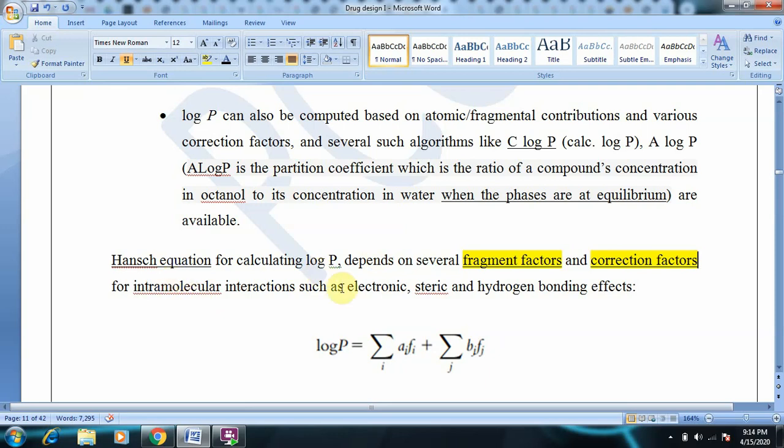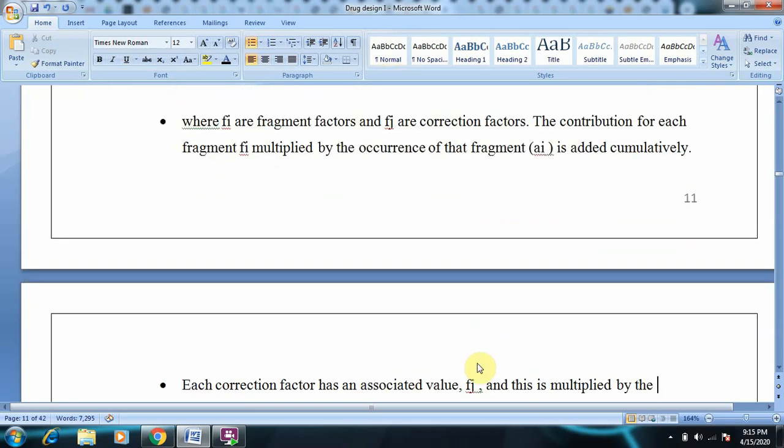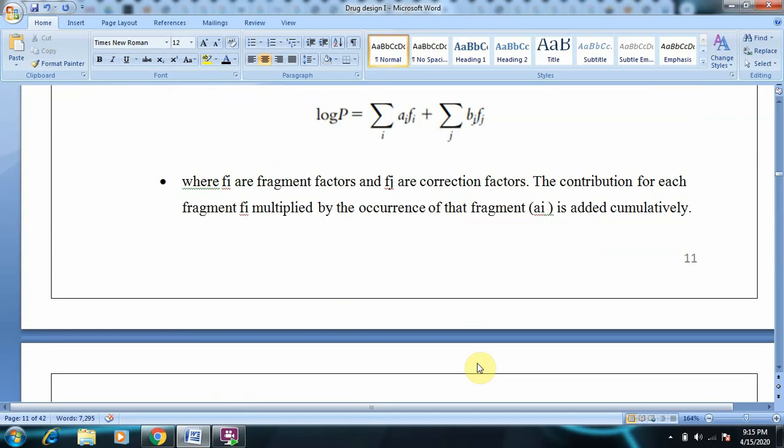So according to the Hansch equation, log P is equal to sigma Ai Fi plus sigma Bj Fj. Here Fi stands for fragment factors and Fj stands for correction factors. The contribution for each fragment Fi is multiplied with the occurrence of that fragment, Ai.